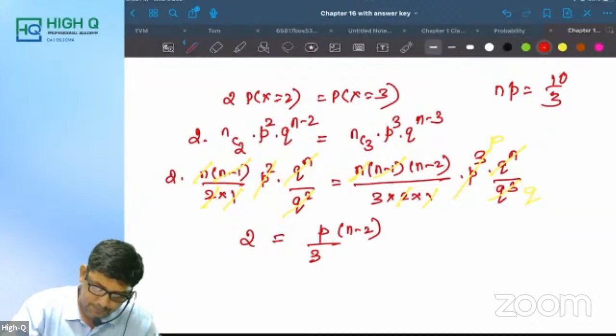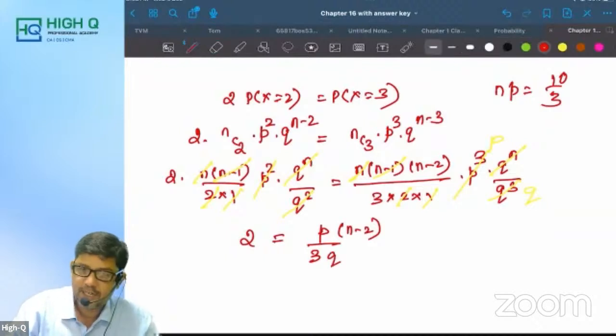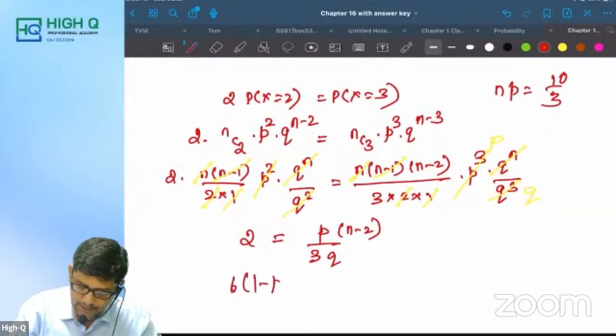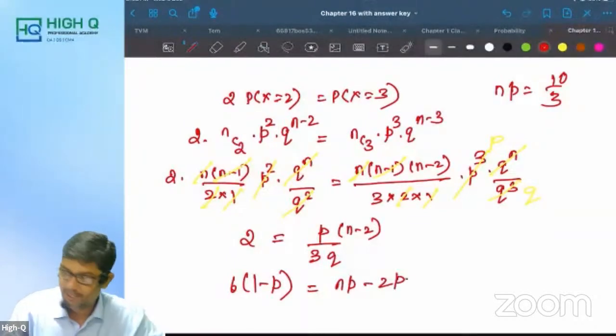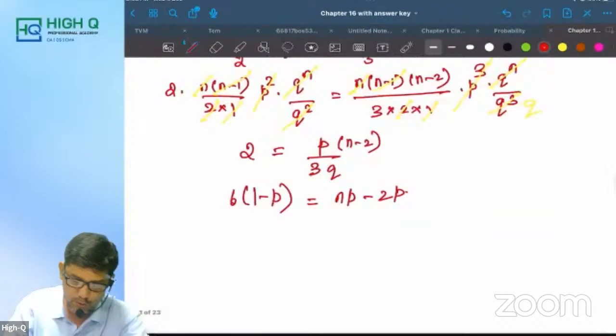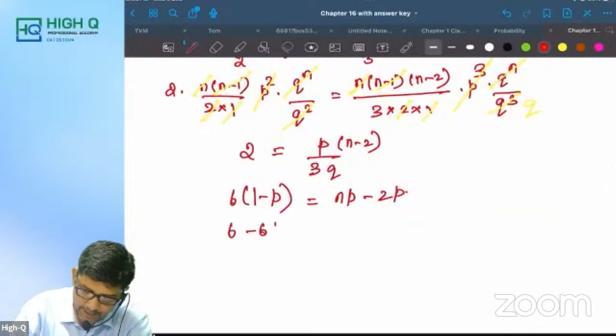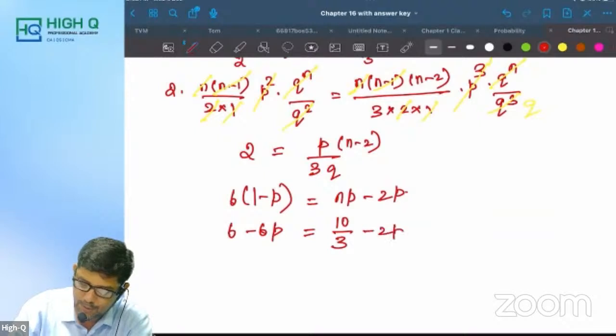Okay. Let me cross multiply. If it goes to left hand side, it is going to be 6Q. Is it 6 into 1 minus P? Am I right, my dear? And open the brackets. NP minus 2P. Is that correct? Yes. Here also open the bracket. 6 minus 6P is equal to, what is NP? 10 by 3 minus 2P.